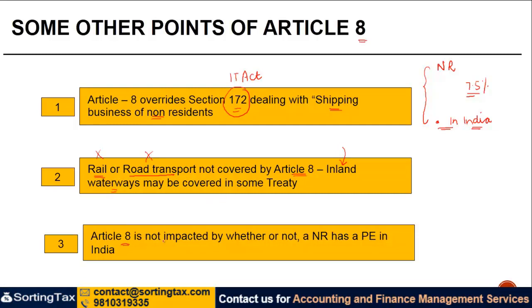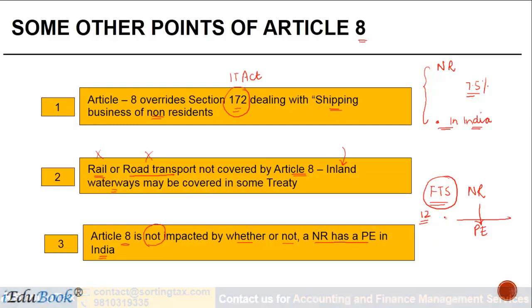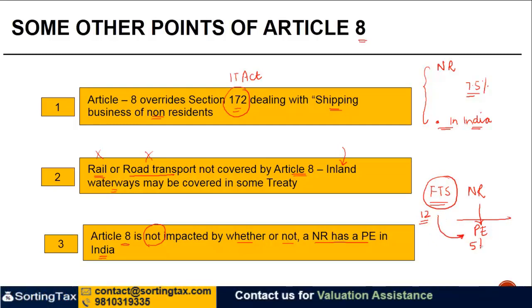And the third and the important point, which we may actually repeat at one or two other points, is that Article 8 is not impacted by whether or not a non-resident has a PE in India. If you recall, in case of fee for technical services, if the non-resident has a permanent establishment in India, generally Article 12 dealing with FTS provides that the taxation of such fee for technical services will be governed by Article 5 read with Article 7, which means even though there's a specific article for FTS, if there is a PE, the taxation moves out from FTS to PE clause.